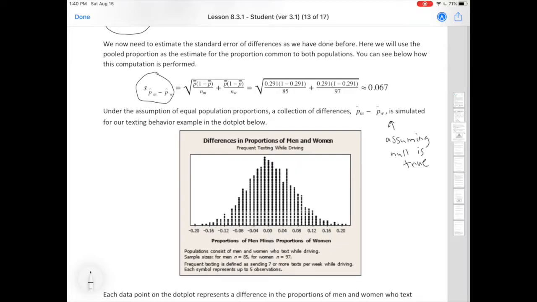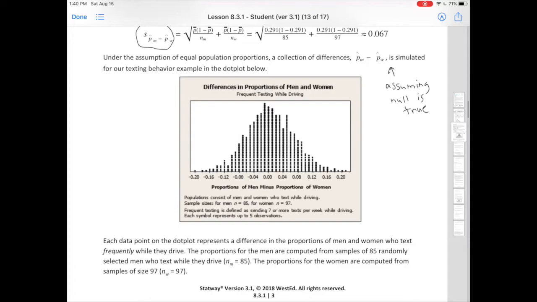We always assume that the null hypothesis is true while doing a hypothesis test, and then we see what kind of a p-value we get, right? So if you assume the null is true, then what you would expect is this picture. In other words, you would expect to see that what occurs most often is the mean, where they're equal to each other. And then we expect differences that are bigger than 0 or smaller than 0 to occur more rarely, right?